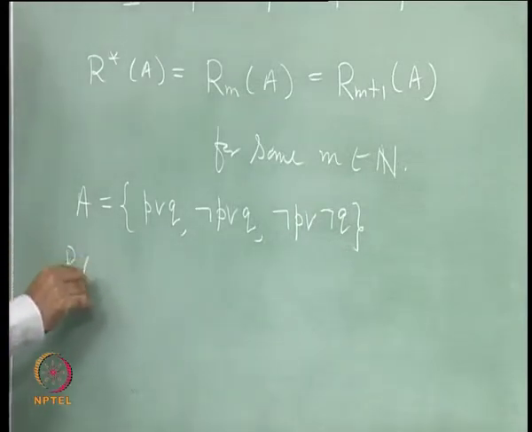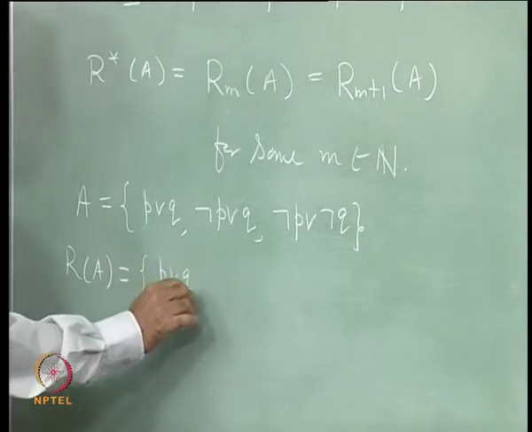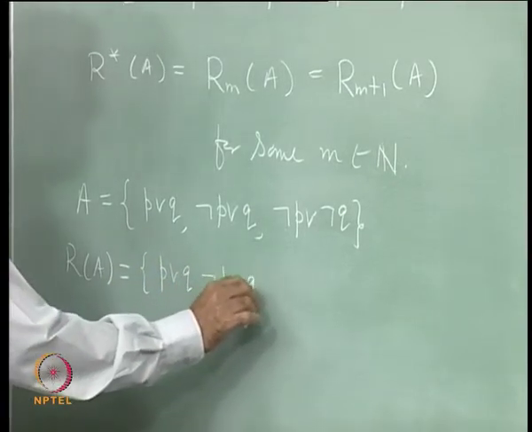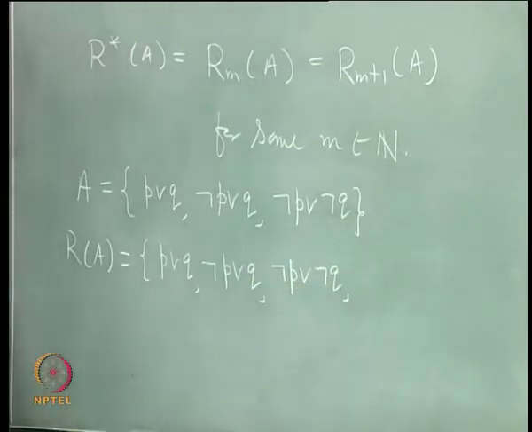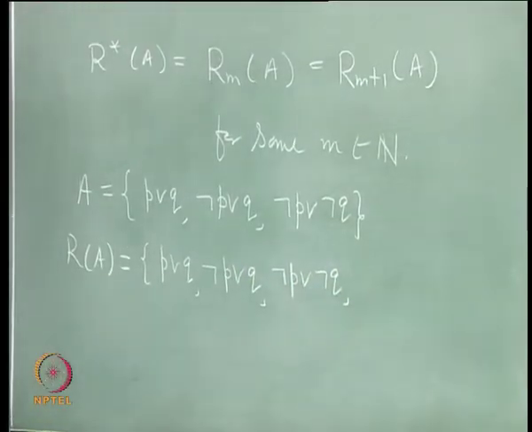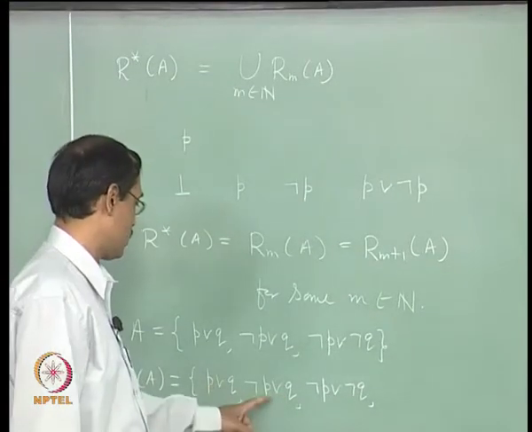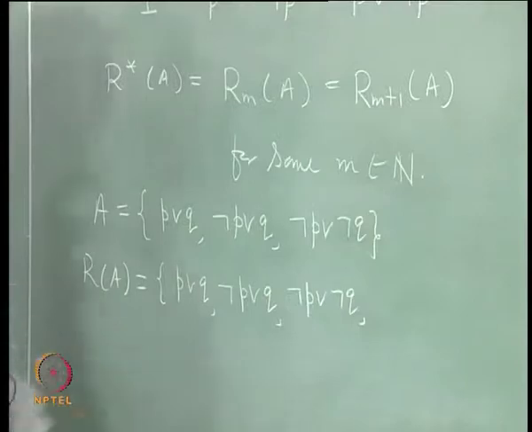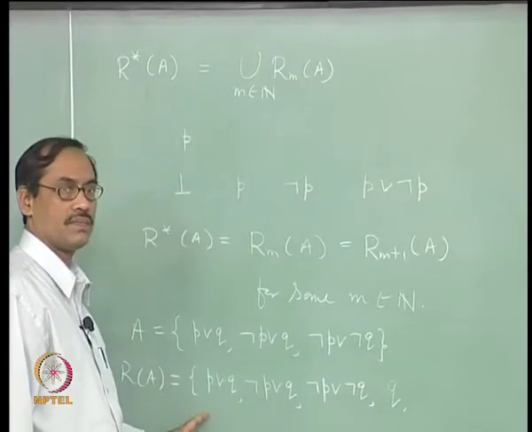So, R of A will be equal to all those things, and there might be more because of resolvents. So, we add the resolvents. Starting from this we take the next one. We get one resolvent by taking P as the biform variable, we get Q, there is no other way possible.